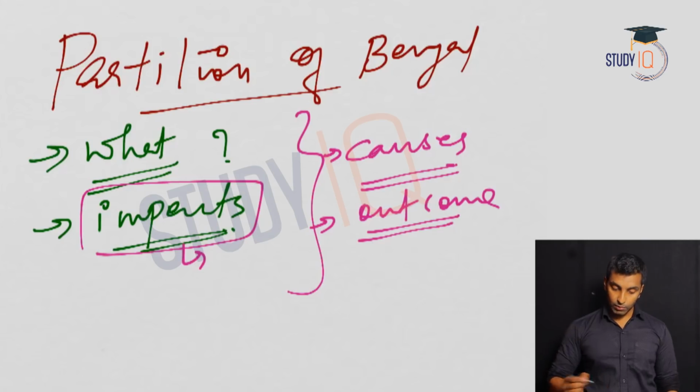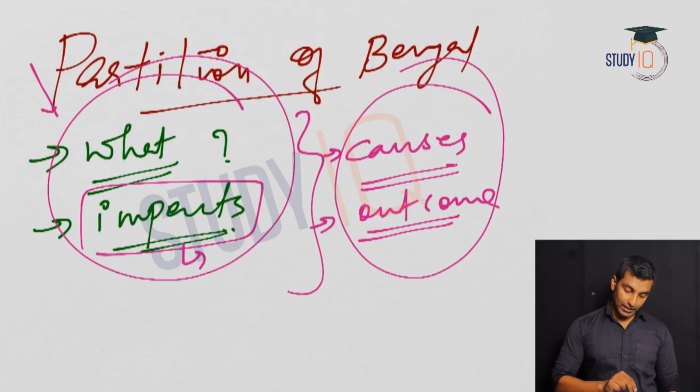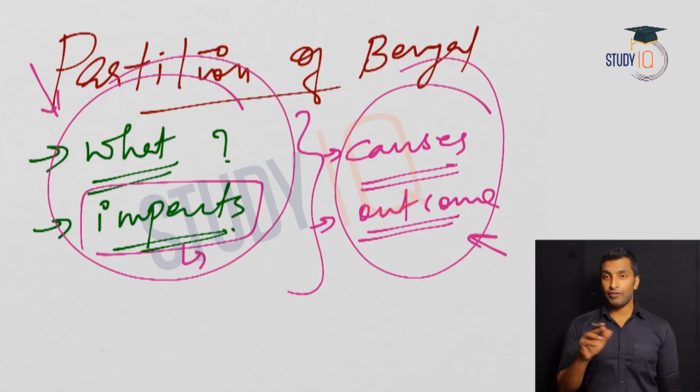So we will see the outcome of the movement. All these things will be covered. Here I am talking about Partition of Bengal, and I have confined it to the Swadeshi movement. A question based on the Swadeshi movement can be on the causes, the nature of the movement, or the outcome or impact of the movement. We will discuss everything in the next 20 minutes.